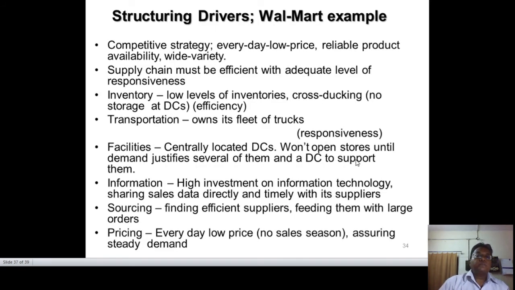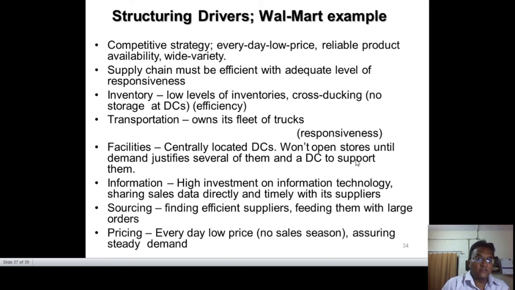For example, I have to put down here the structuring drivers in the Walmart example. Competitive strategy: everyday low price. Reliable product availability, wide varieties. The supply chain must be efficient with an adequate level of responsiveness. Inventories: low level of inventories, then cross-docking. Transportation: it owns its fleet of trucks. This is a responsive approach.